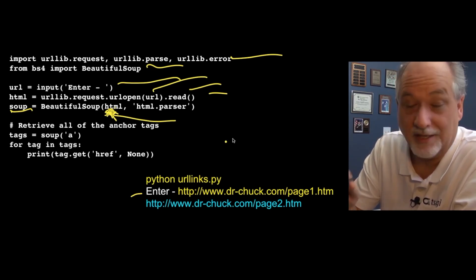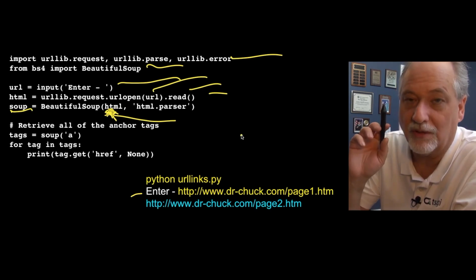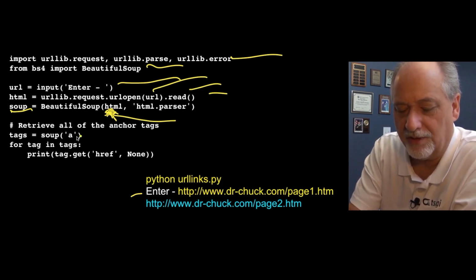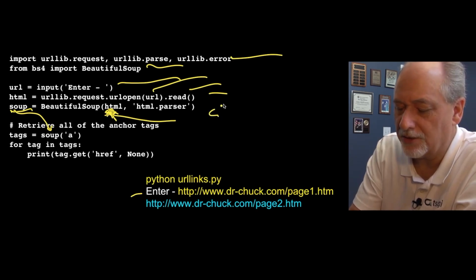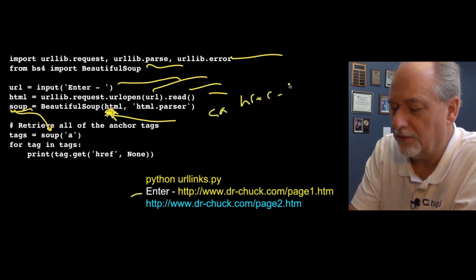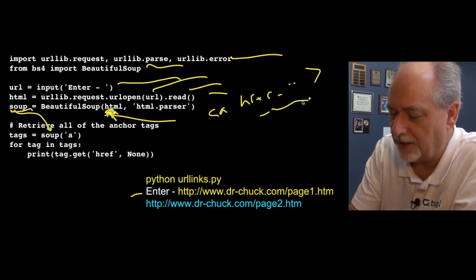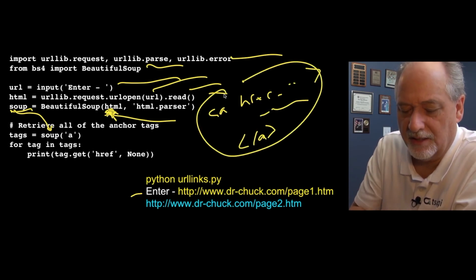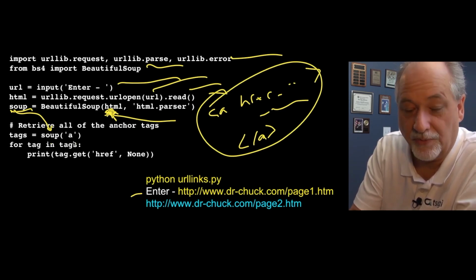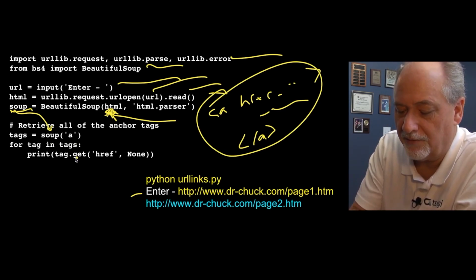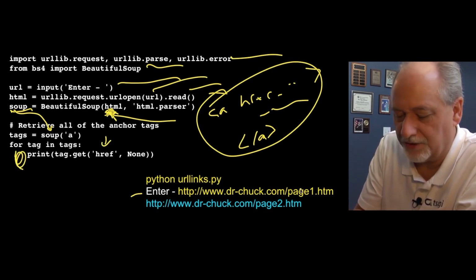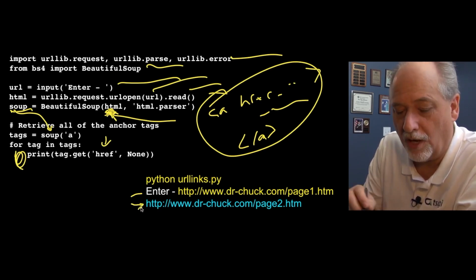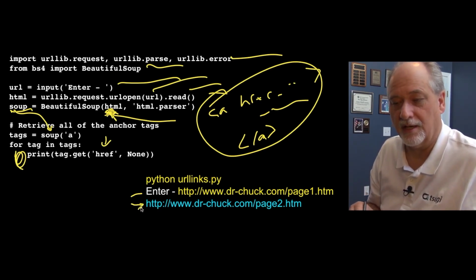There are various things you can do, and you've got to go look at the Beautiful Soup documentation. It could be a whole class on Beautiful Soup. Here's the thing you can do: you can call this object like a function and say, hey, give me back the anchor tags. Anchor tags, of course, are the tags that say href equals blah, blah, blah, /a. So all of this is an anchor tag. Then we're going to loop through the tags because there could be more than one of those anchor tags in the file, and pull out that href. We're going to loop through all the tags and print out the href. So if you tell it to go to drchuck.com, it will show you the one external link in drchuck.com.